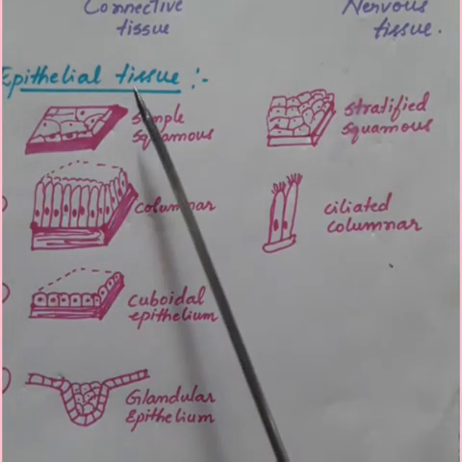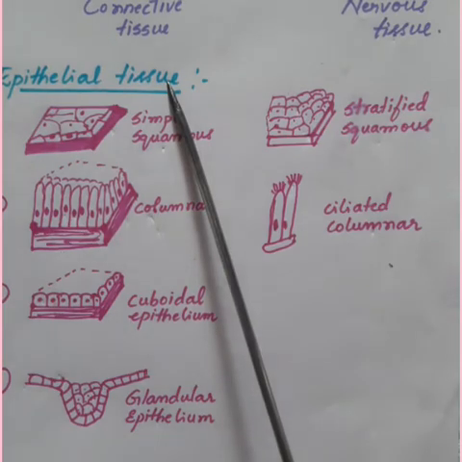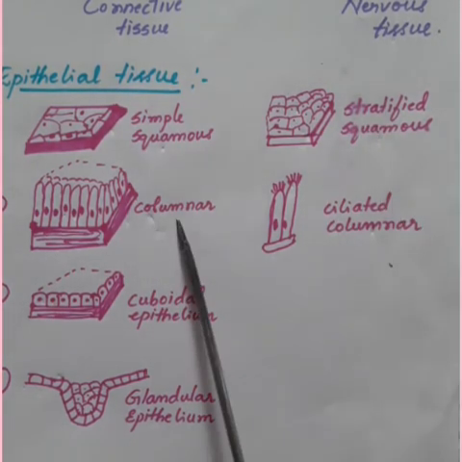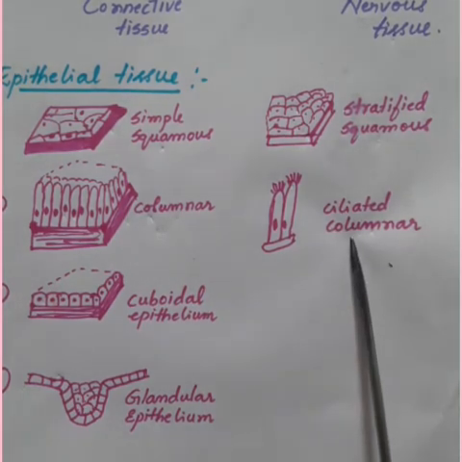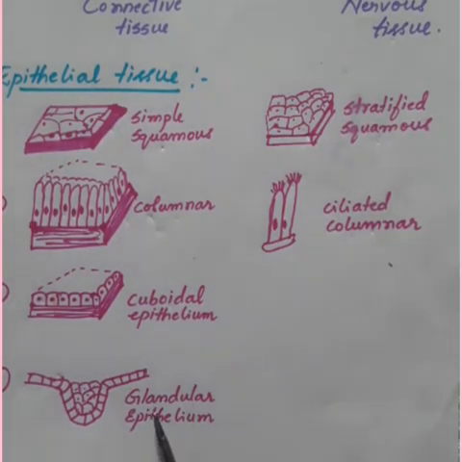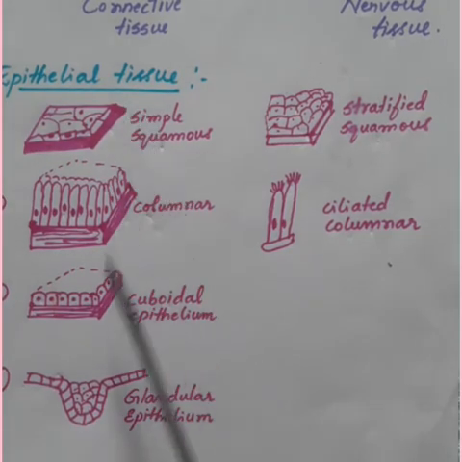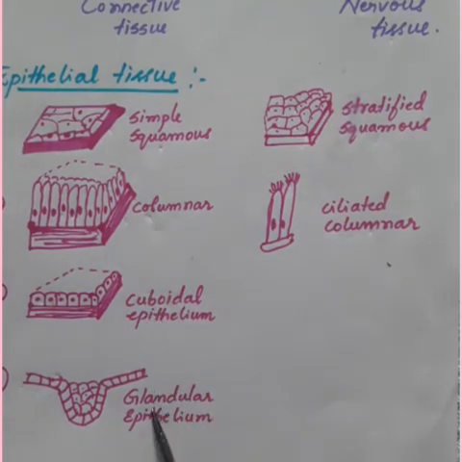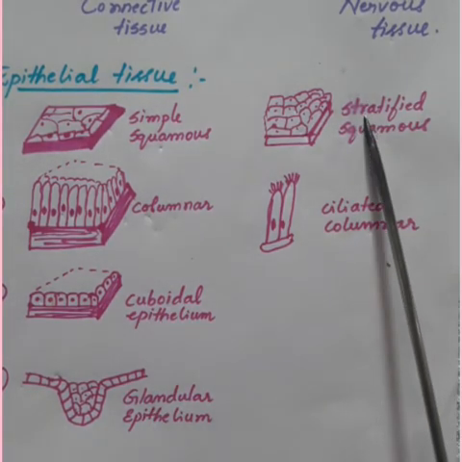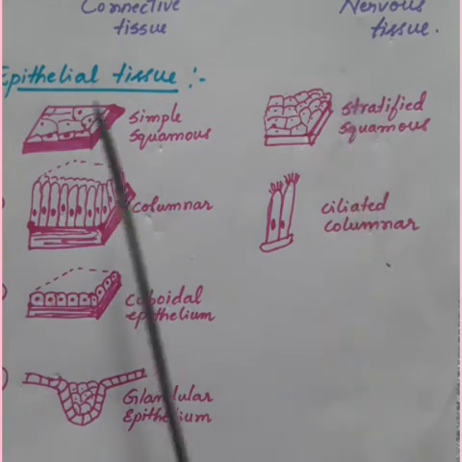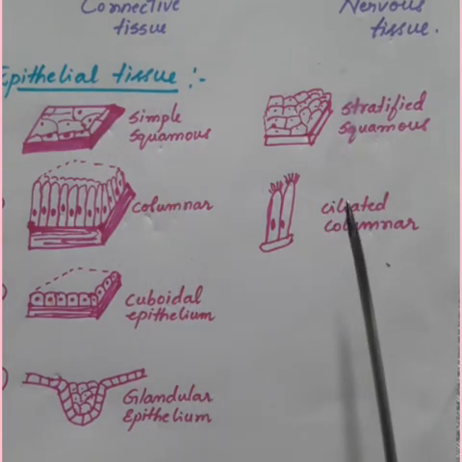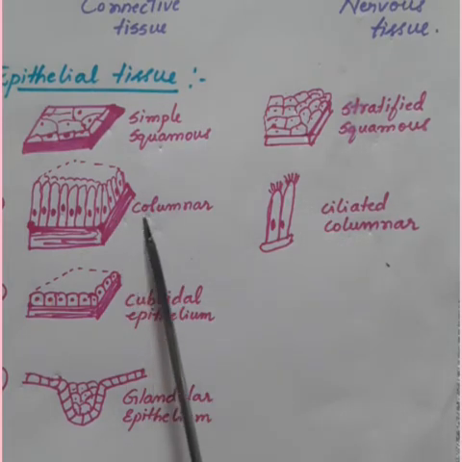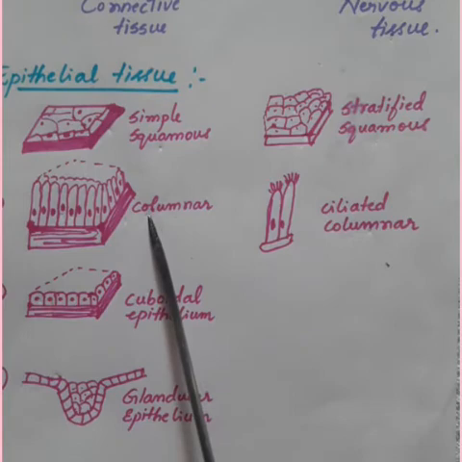Now, you have studied about the types of epithelial tissue: simple squamous or stratified squamous, columnar or ciliated columnar, cuboidal and glandular epithelium. Which are the four types of epithelial tissue? Simple squamous, columnar, cuboidal and glandular. Stratified is a special feature of squamous epithelium, and ciliated is the special feature of columnar epithelial cells.